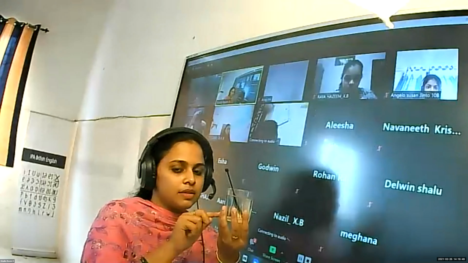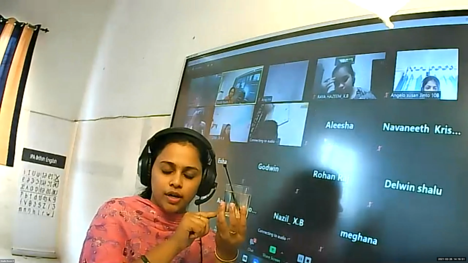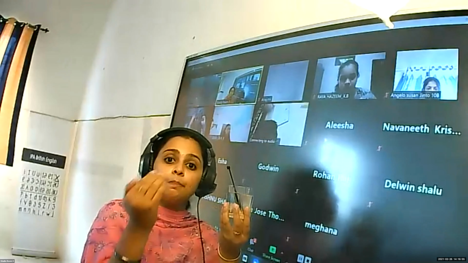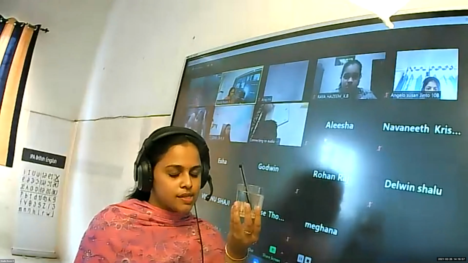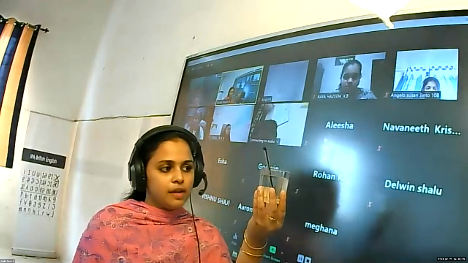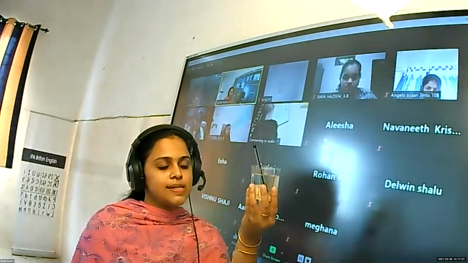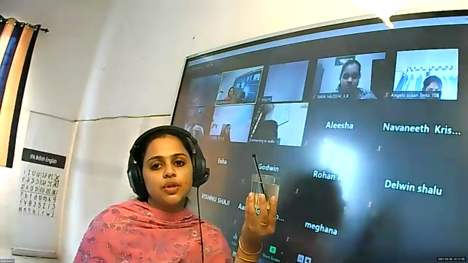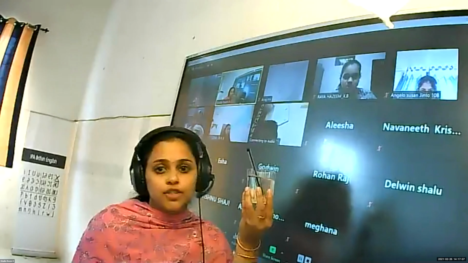The two mediums are there. One is air and the other is water. So when the light travels from air to water, the bending of light occurs. So when we are viewing the pencil from the side, it appears to be broken at the surface of the water. This is due to the phenomenon known as refraction of light.